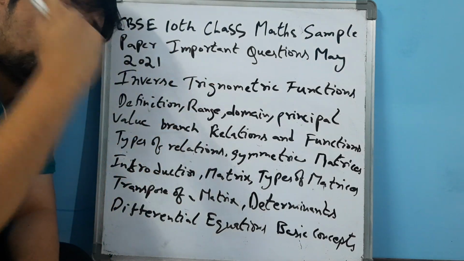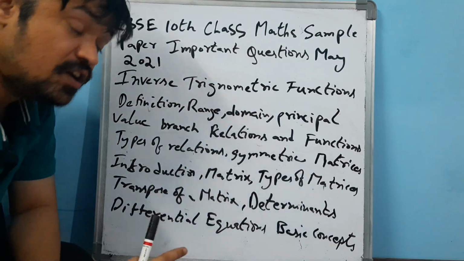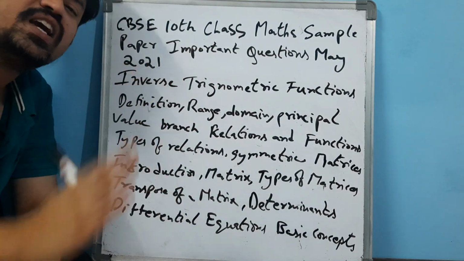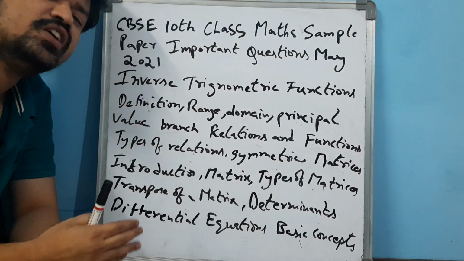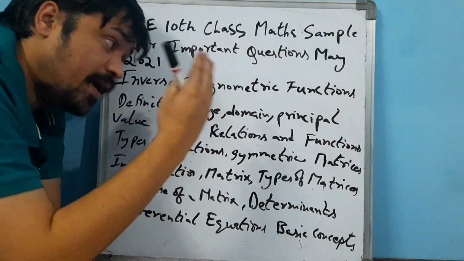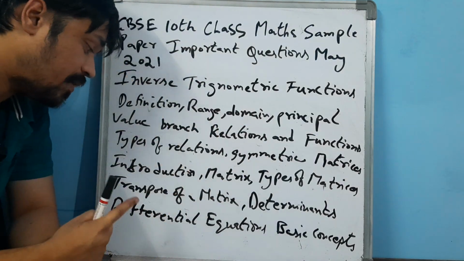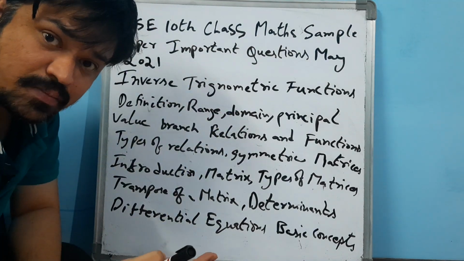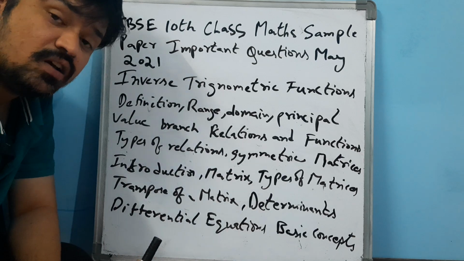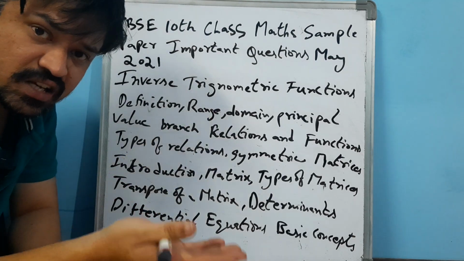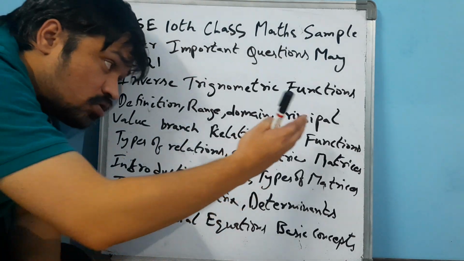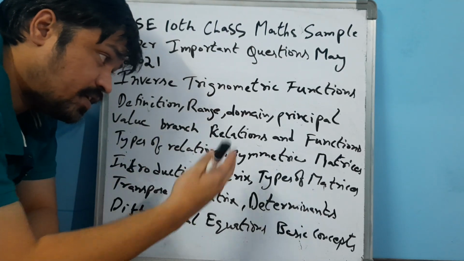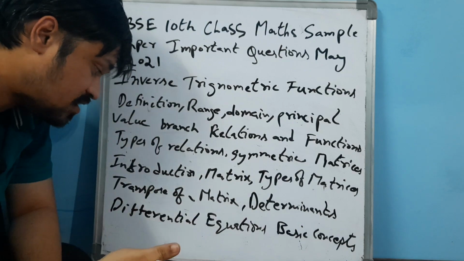What is a matrix? Matrices is one of the most important lessons, in which each and every student can easily understand the definition and the introduction of matrices. Matrices is one of the most important topics, my dear friends. Introduction of matrices: first, what is a square matrix, a rectangular matrix? A plus B matrices, A into B matrices. First, students should be able to understand the meaning of matrices. Introduction, matrix, types of matrices. What are the types of matrices?